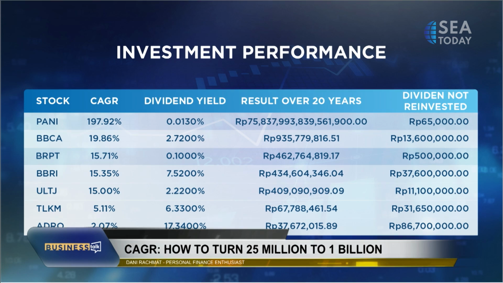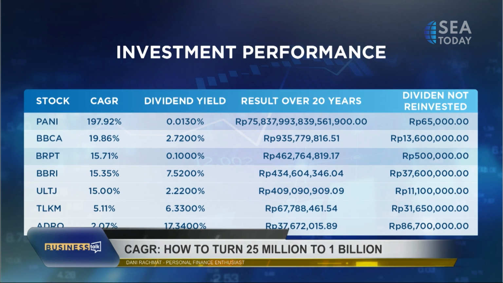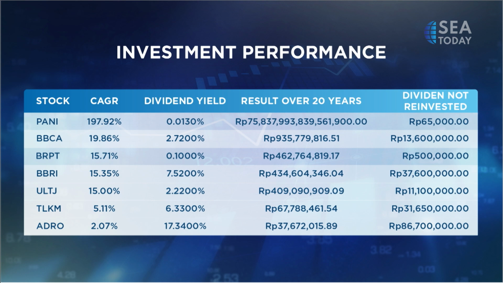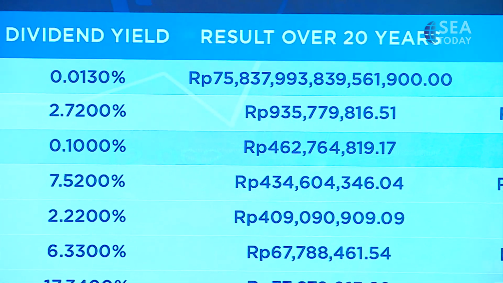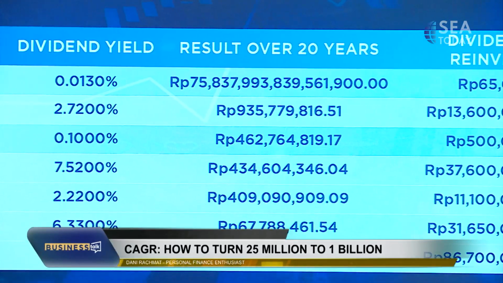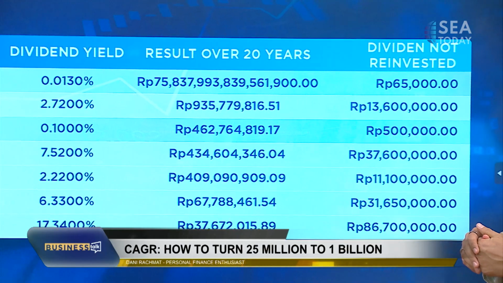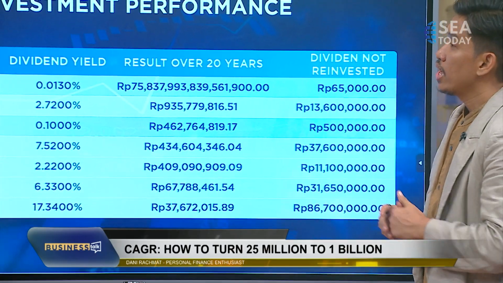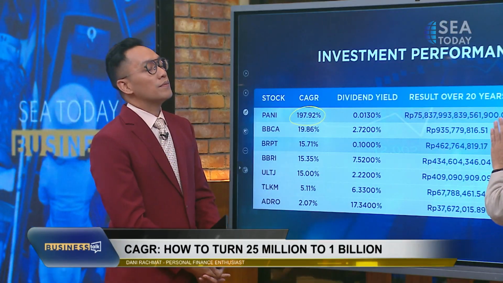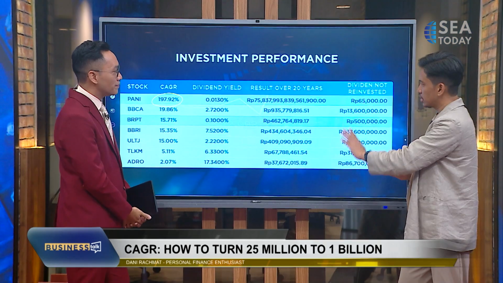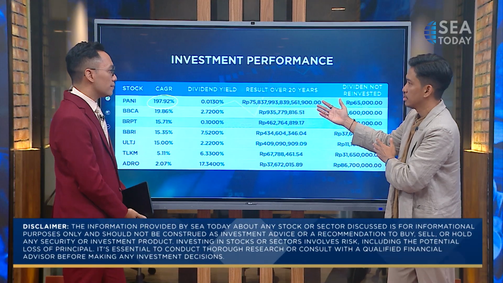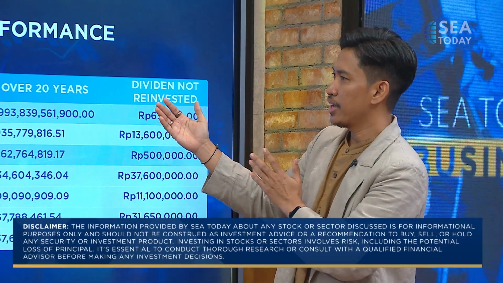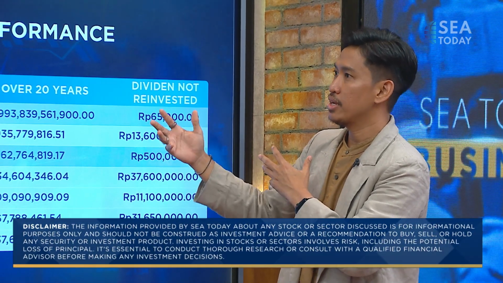So with 197% per year, you will get what, 75,000 trillion rupiah in the next 20 years. Yeah, if the CAGR stays. A big if again, disclaimer on. If the CAGR stays at 197%, we have to know what is the business, what the future's gonna look like. Will they have this kind of performance in the next 20 years? So I'm not gonna say that is unlikely, but there are so many factors there.